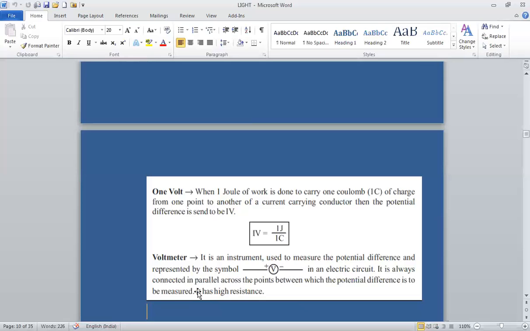So I hope it is clear. Once again, I repeat, what is electric potential difference? Electric potential difference between 2 points can be defined as the work done in carrying a unit charge from one place to another.